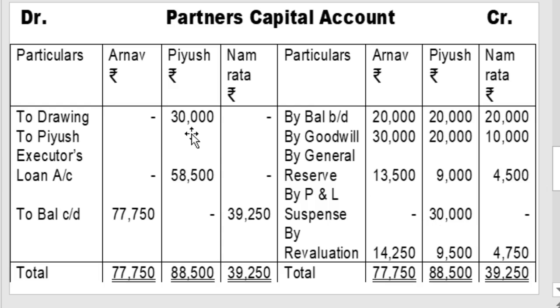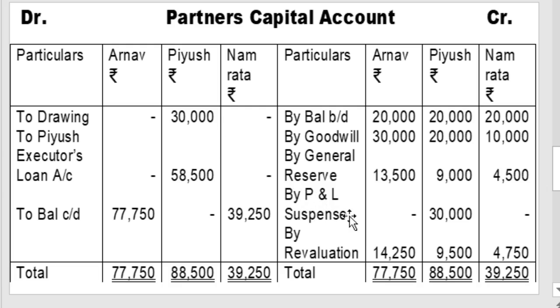No drawing is adjusted, because drawing is already reduced from cash as per the amount withdrawn, a reduction in the cash. Drawing is adjusted only from cash or bank balance, because when the amount is withdrawn, at that time the cash or bank balance is automatically reduced.